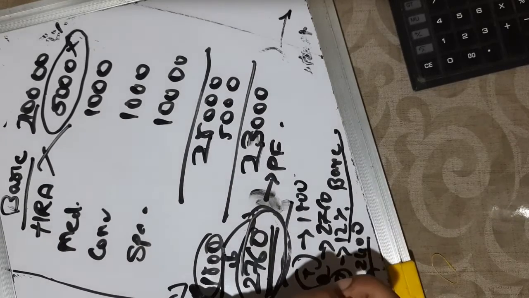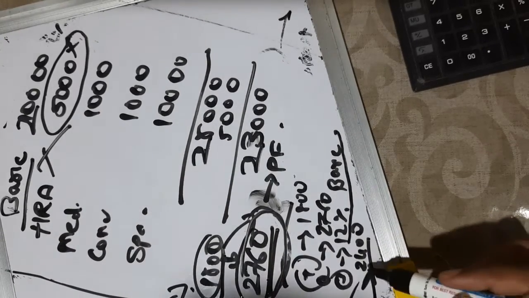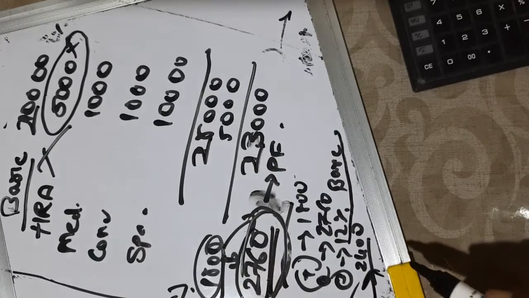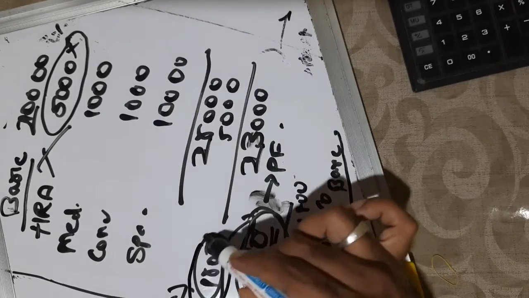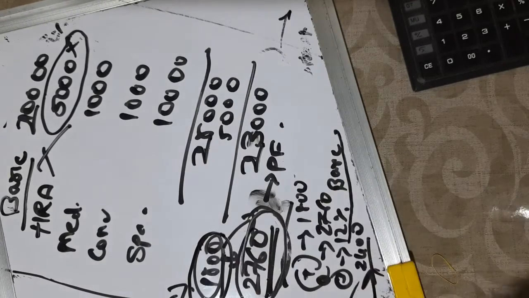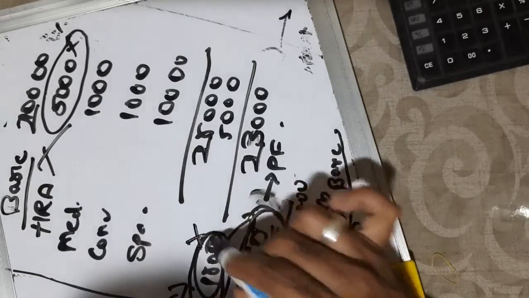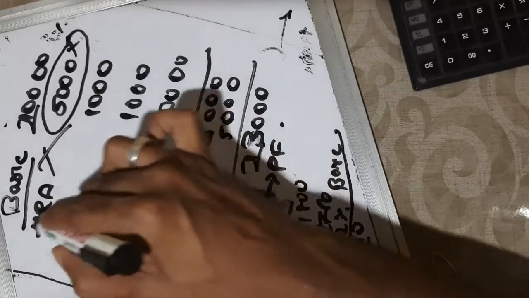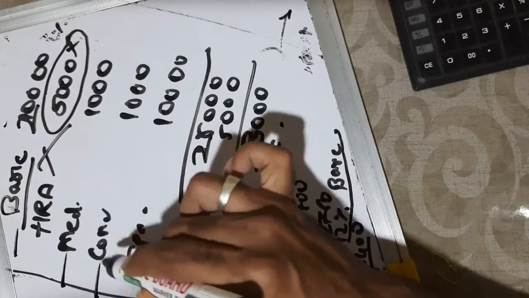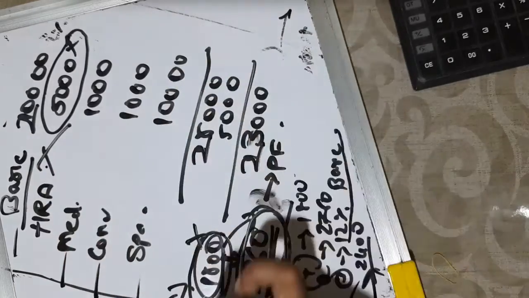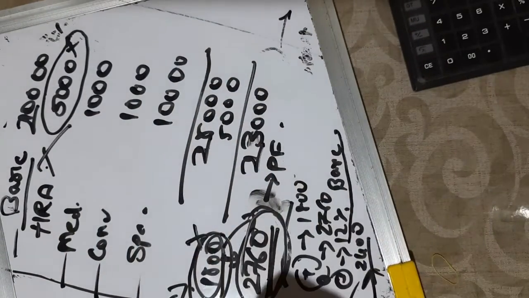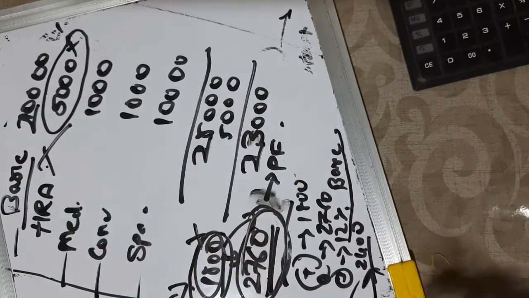So either they might go for the 1800 slab straight away, or for 12% of the basic for any employees who have crossed the 1800 mark. For the employees who have not crossed this mark, they have to take basic, medical, conveyance and special allowance except HRA, then go for sample 1, calculate their PF, and deposit it.